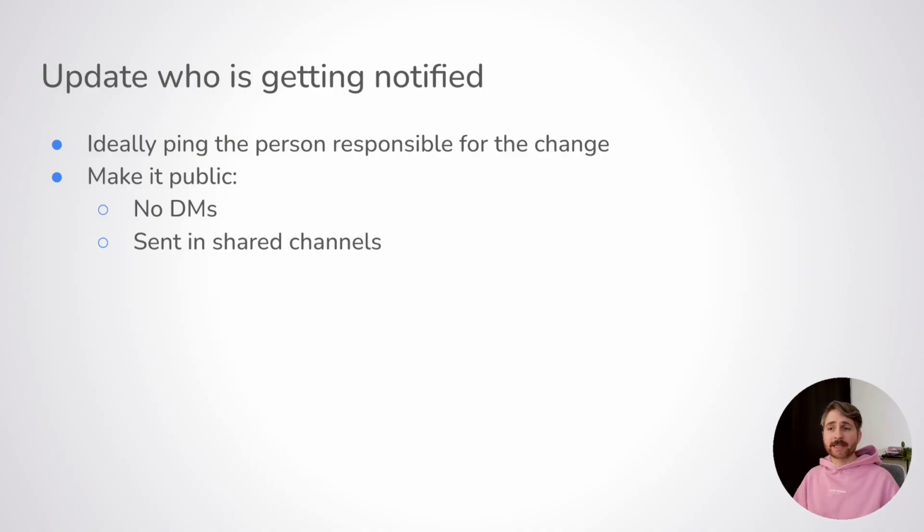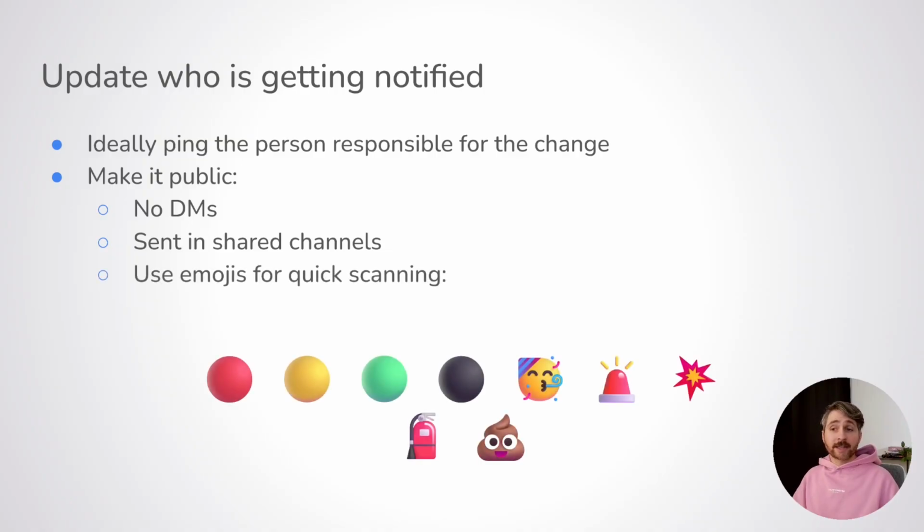At first, it might sound a bit harsh, but that's an effective way to encourage responsibility regarding test failures, especially if the person that is notified is not there. Maybe they are sick today and the automated infrastructure just pinged them, but someone can pick it up instead of them. Don't hesitate to use emojis. This can help readability, and also no one wants to have that name associated with the poop emoji, so maybe you want to use that.